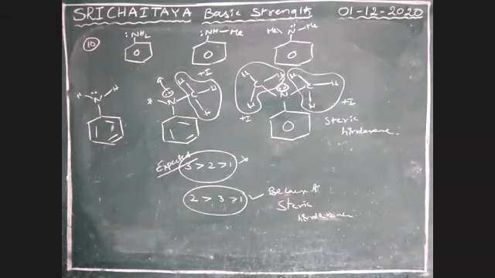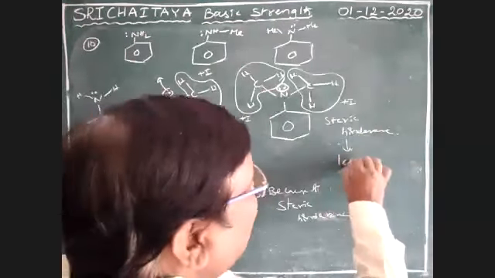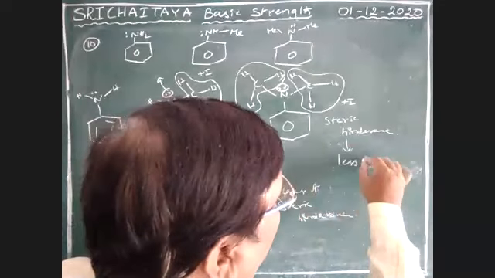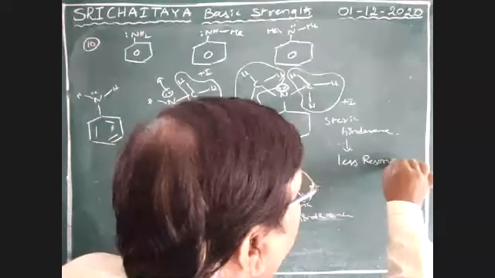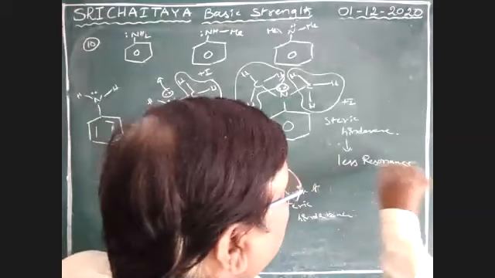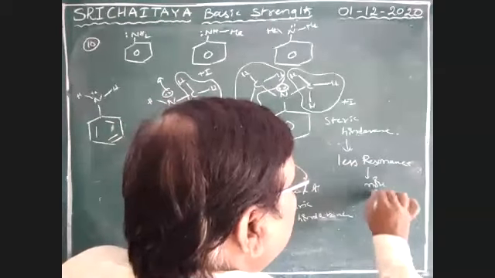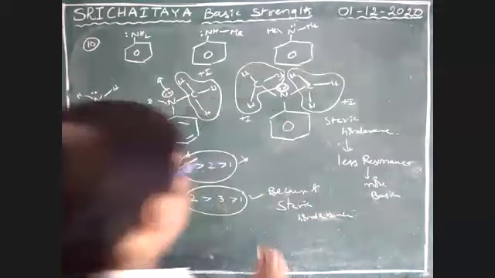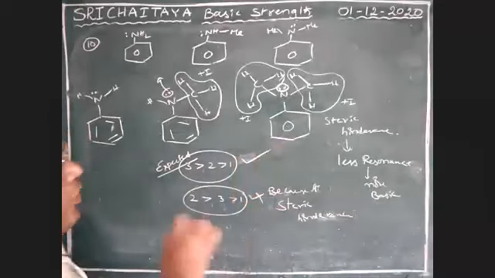Just a minute, boys. Steric hindrance is applied, and because of that there is less resonance. Resonance is also involved here. Less resonance means more basic. Yes, so boys, this is correct and this is wrong.